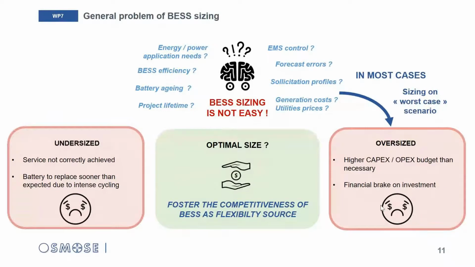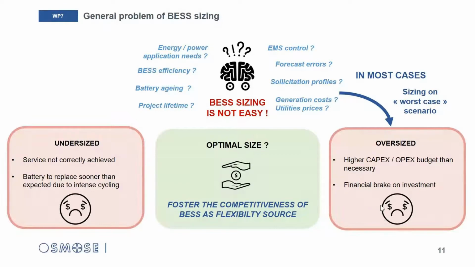So nevertheless, the challenge is crucial for the profitability of the project. And as illustrated below, both cases, if BSS is undersized or oversized, may lead to some economical risks. If undersized, the service may not be correctly achieved and as a consequence not paid. And additionally, additional maintenance costs may occur if battery must be replaced sooner than expected due to too intense cycling.